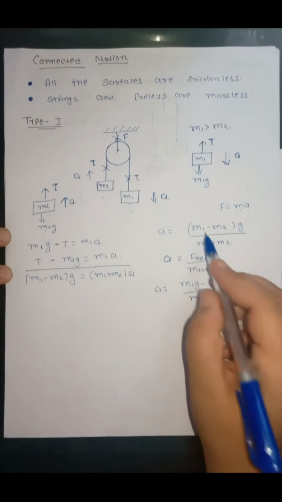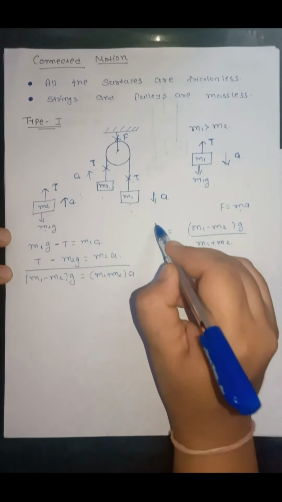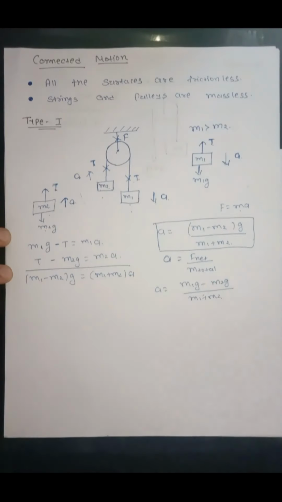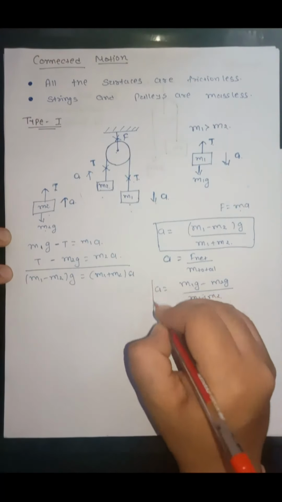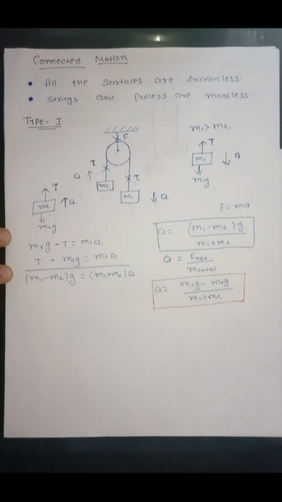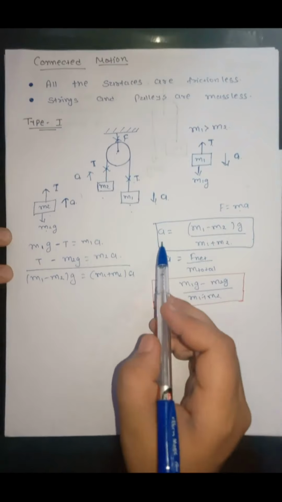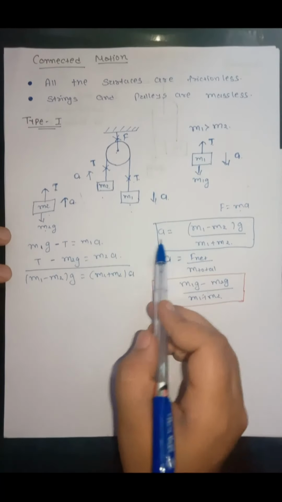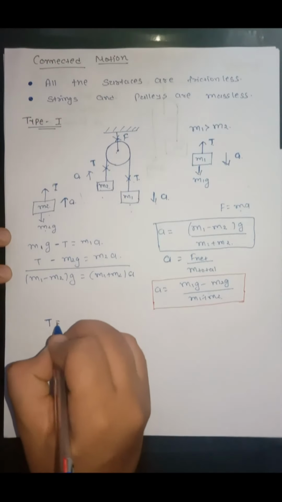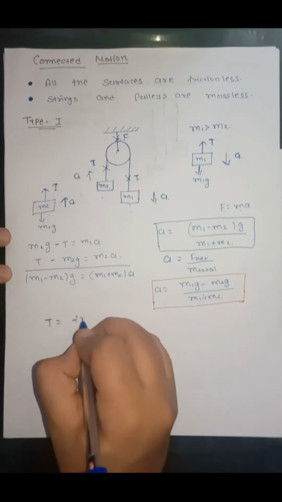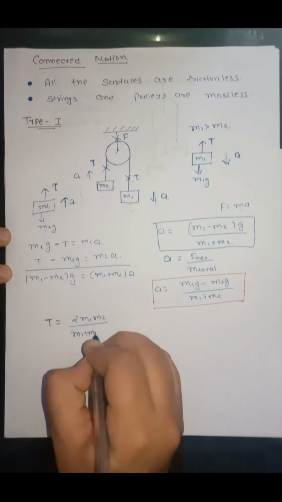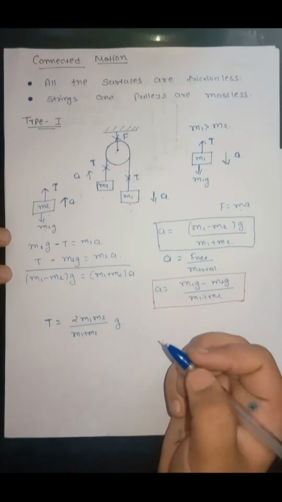These are the same equations. So either we can write from the free body diagram, or from the basic formula, F net upon total mass. Now once we have found the value of acceleration, put it in either of the equations. So we will get the tension force equal to 2 m1 m2 upon (m1 plus m2) into g.